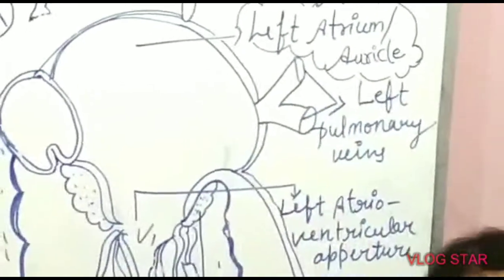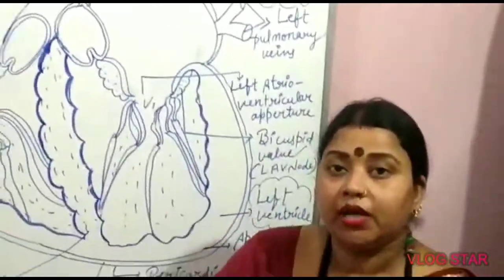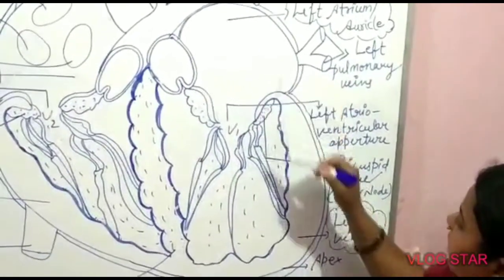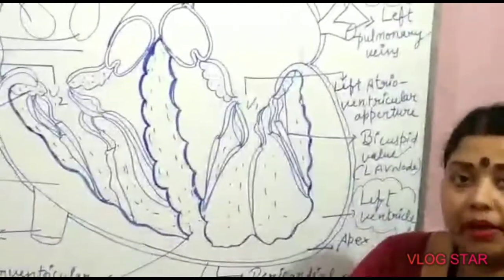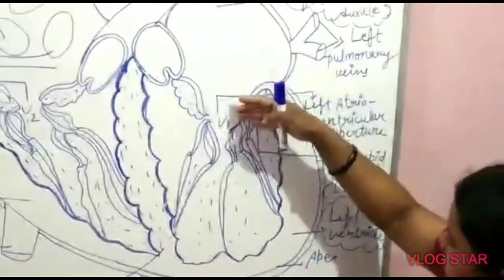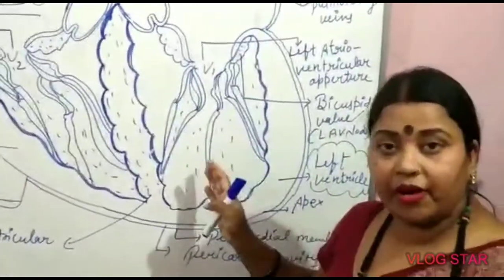After that, when the left atrium undergoes systole, the valve between the left atrium and the left ventricle opens, and all the pure blood from the left atrium goes down to the left ventricle.